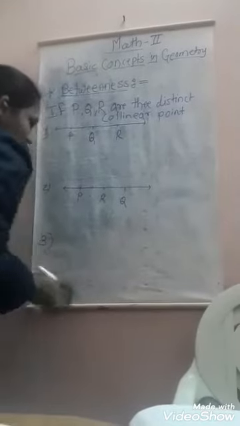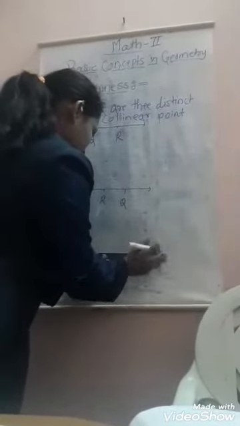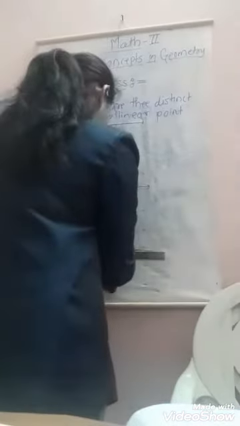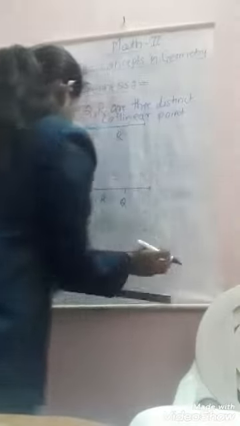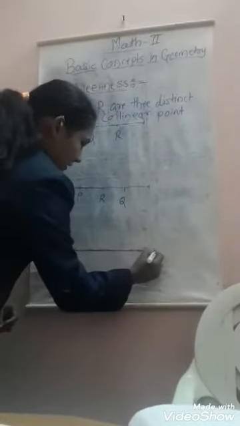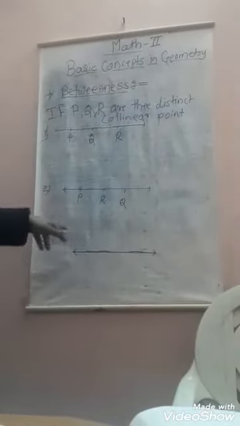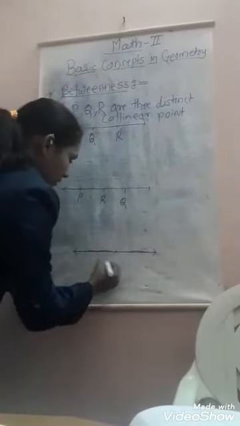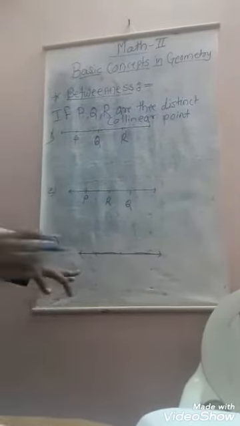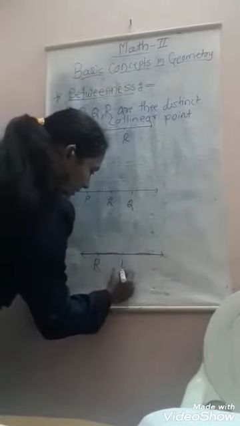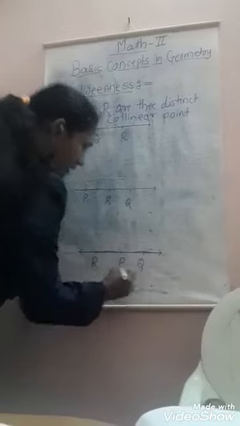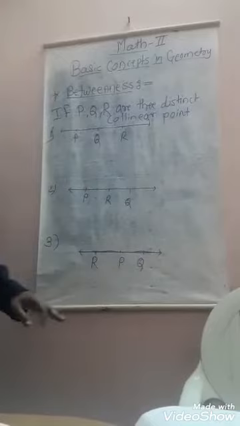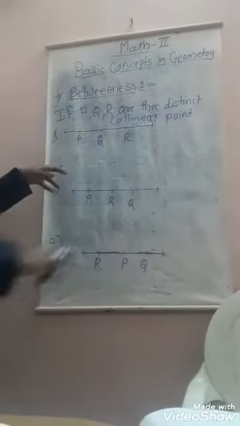So the third possibility, the remaining only one point is a remainder, there is the P point. So here R, P and Q. In the third possibility, P point is in between the R and Q. This is called betweenness.